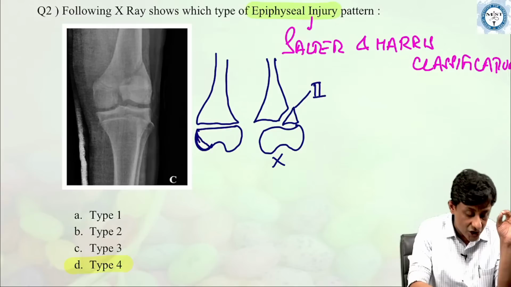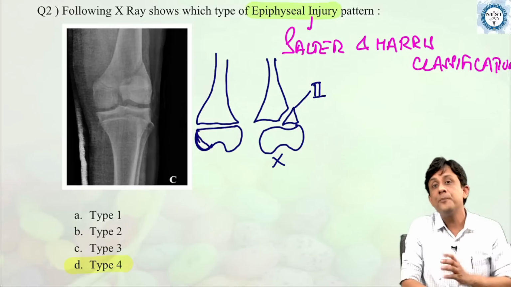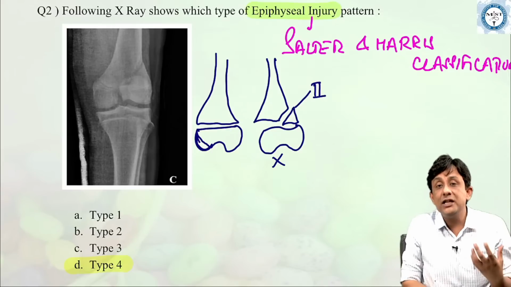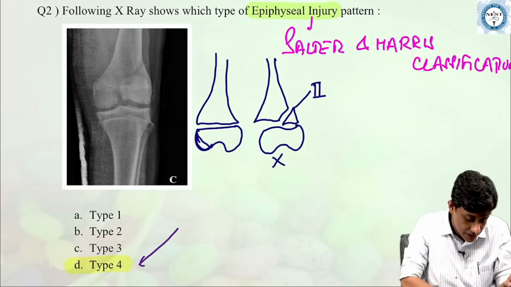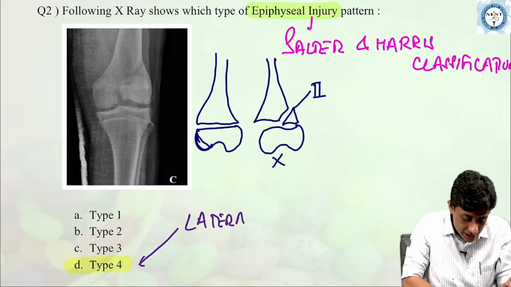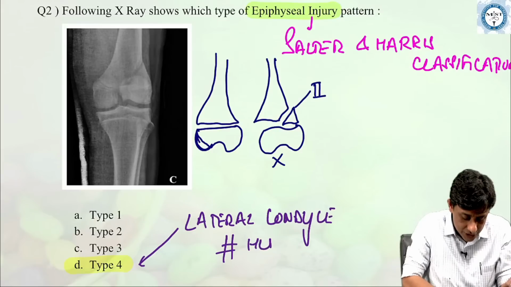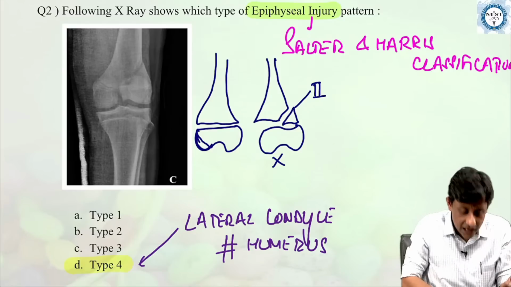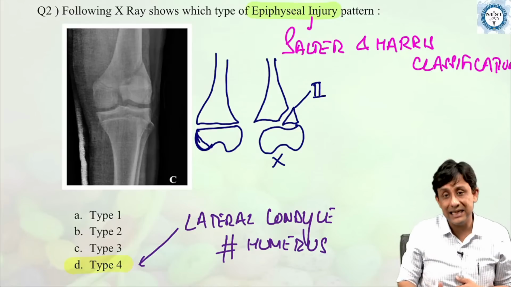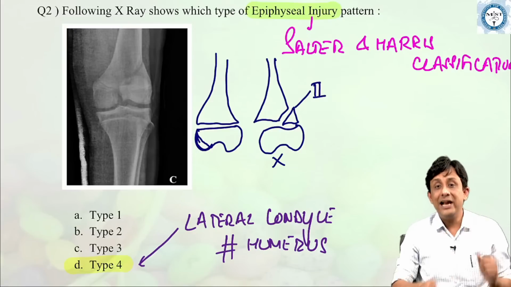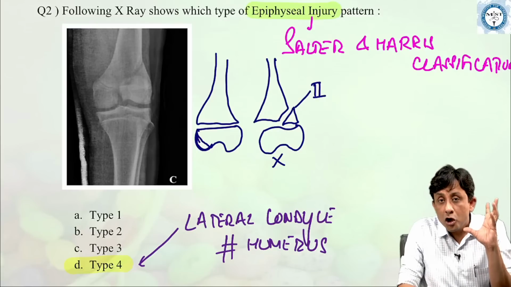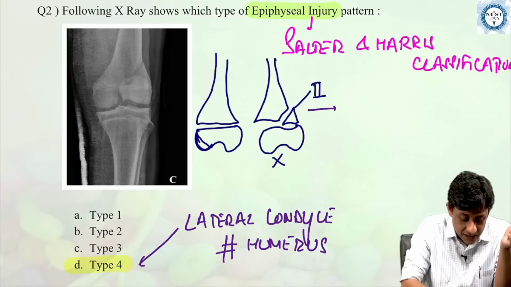What is our examination question from type 4? Which traumatic injury is an example of Salter and Harris type 4 injury pattern? So if you have to remember just one from your examination, please remember lateral condyle fracture of humerus in children. Lateral condyle fracture of humerus in children is an example of Salter and Harris type 4 epiphyseal injury pattern. While the most common site for type 2 epiphyseal injury pattern is the distal or lower end of radius.